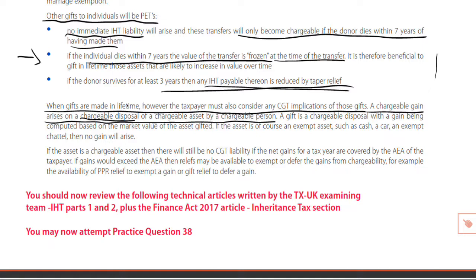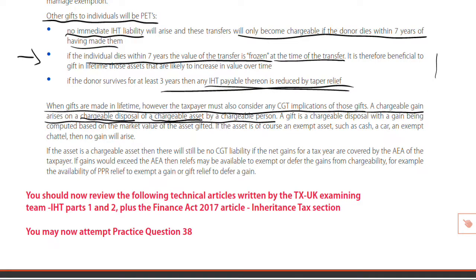A chargeable disposal isn't just a sale. It could be a gift, as we're talking about now. It could even be a loss or destruction of the asset, issues I hope you recall from the CGT chapters that we looked at. So chargeable disposal, yes, you give it away, it's a chargeable disposal. You might say, but if you give it away, how do you work out a gain if there's no sale proceeds? Well, that's easily dealt with. It's market value. You use the open market value of the asset being gifted.